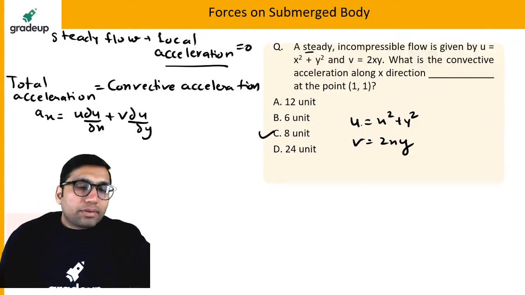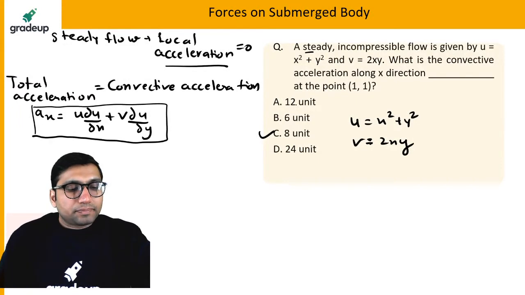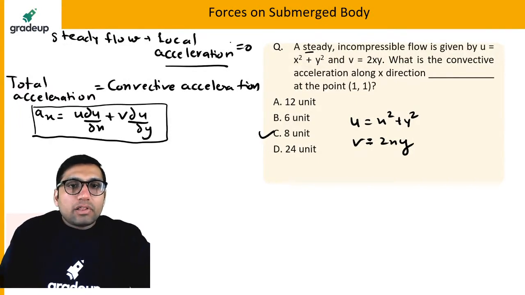Because they have given the velocity only in the x and y directions, the total convective acceleration will be equal to this, because local acceleration du by dt is already 0.